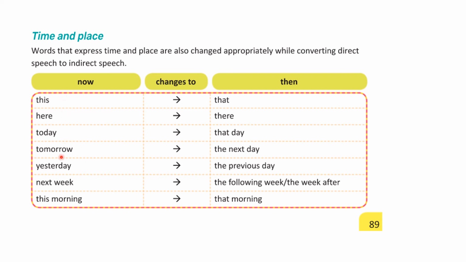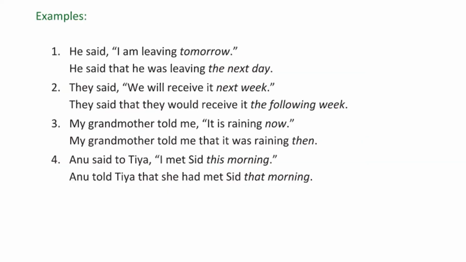See here, all these words are used in direct speech. All these are used in indirect speech. All these show time and place. Okay, learn this by heart. Let's see some examples for time and place. This is on page number 90 in your textbook. Look at the screen. Watch carefully, right?